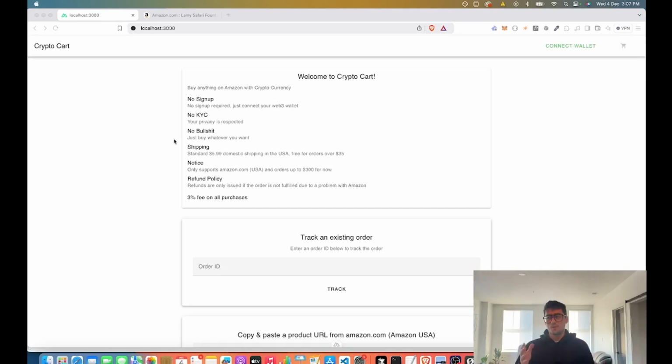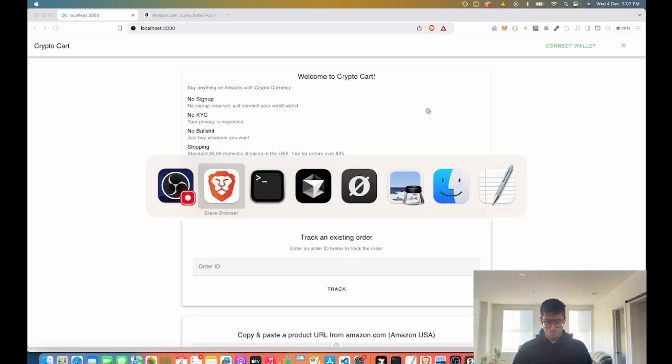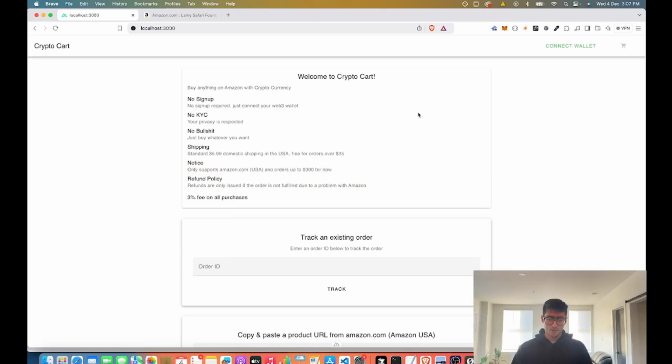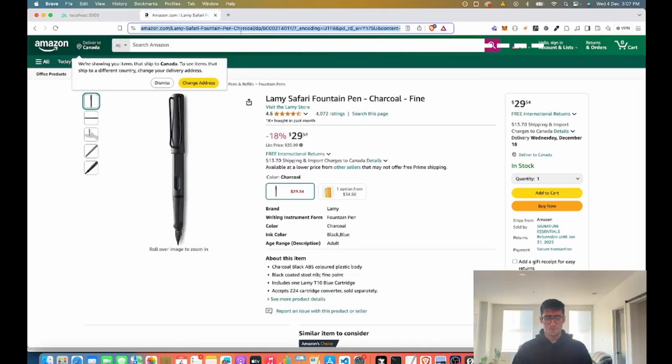You can pay with either Ethereum or USDC, doesn't really matter. Those two options are available. And then afterwards, you can basically track your order to make sure that it is coming on time. So I'm going to just walk through this demo real quick. So welcome to CryptoCart. The first thing that we're going to do is go into Amazon and find a product.